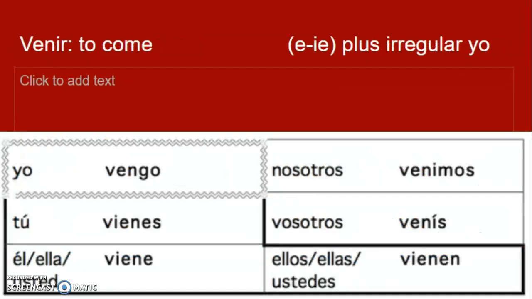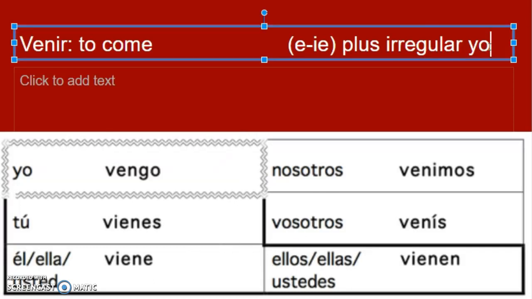So then the next verb we're learning today is venir, to come. You can memorize it either as an E to IE verb, a boot verb that has E to IEs in it and then also irregular in the yo, or you can memorize it as totally irregular. So you need to know venir, to come, and how to conjugate it.